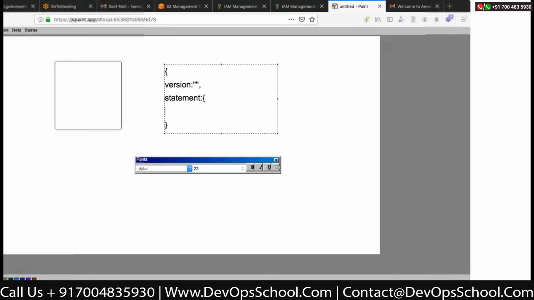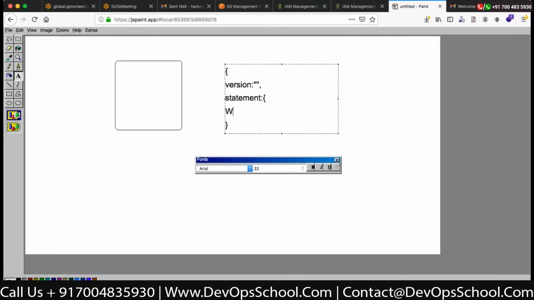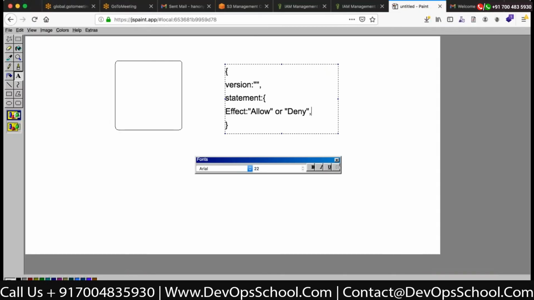Resource means, see, in the statement there are three things. First is effect, that can be allow or deny. It is case sensitive, so the effect will be either Allow or Deny. Then you have actions. Actions means what actions are going to be performed.